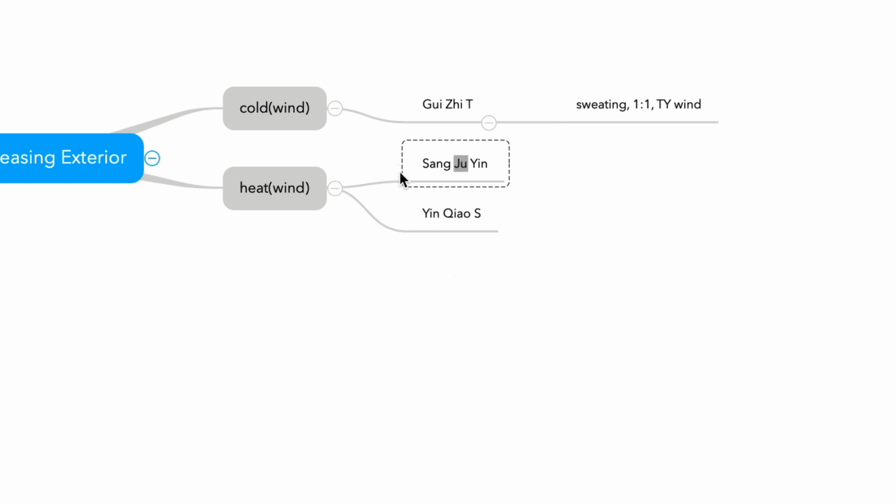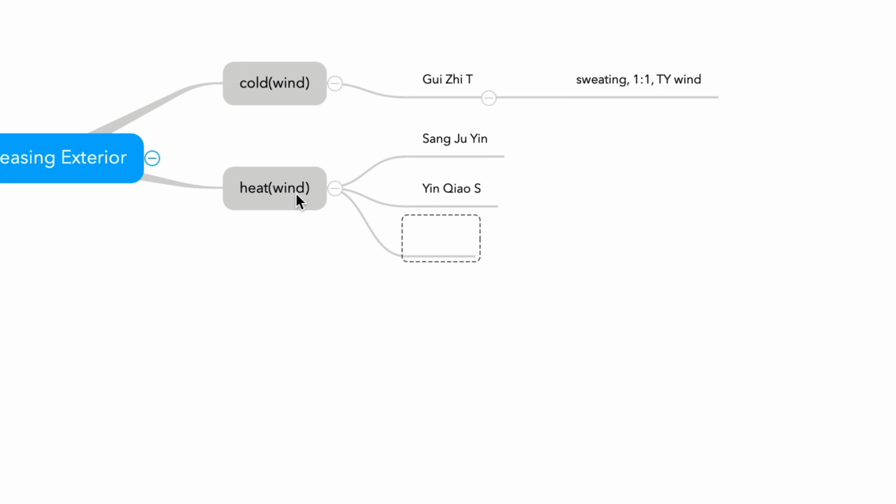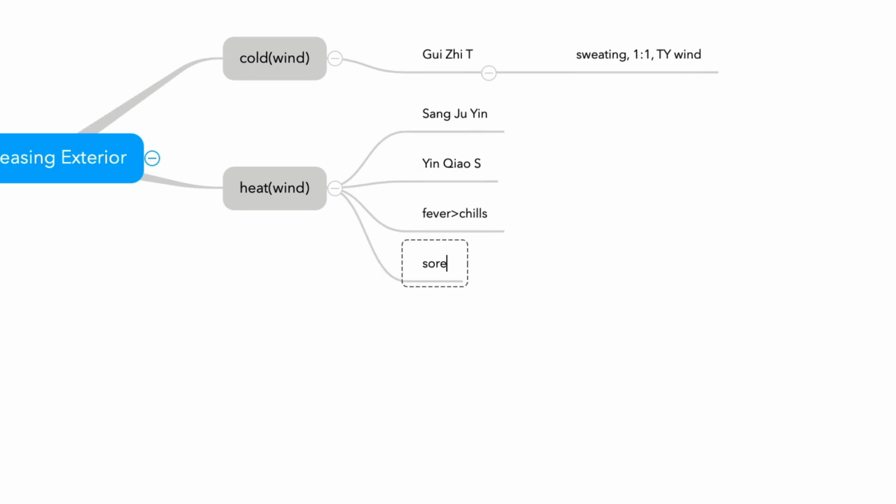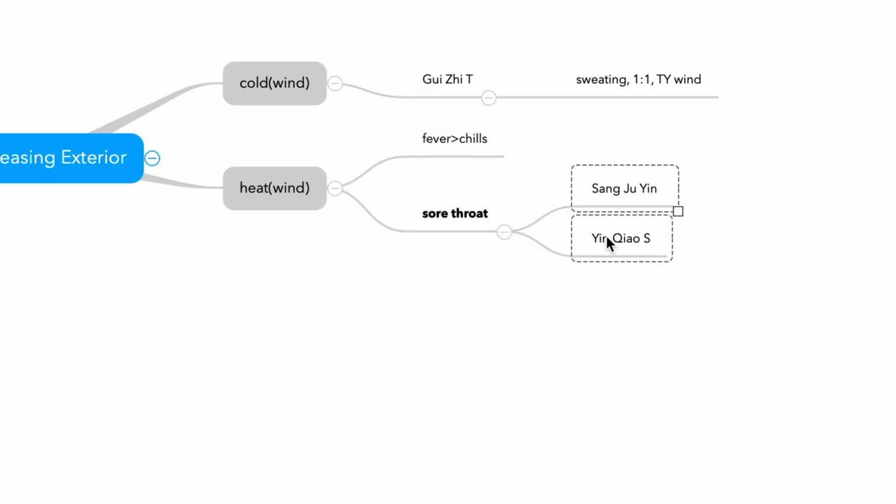So this wind heat formula treats fever more than chills, right? This is the common denominator. And also sore throat. Sore throat is the keyword for wind heat. So these two formulas treat sore throat. Basically fever and sore throat.